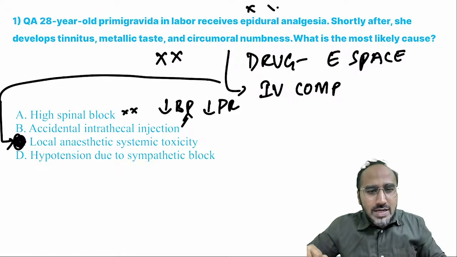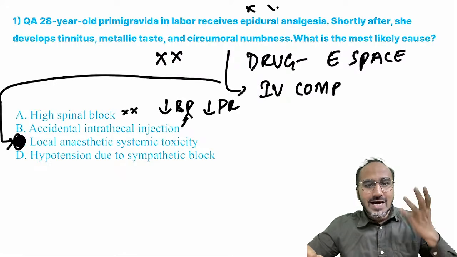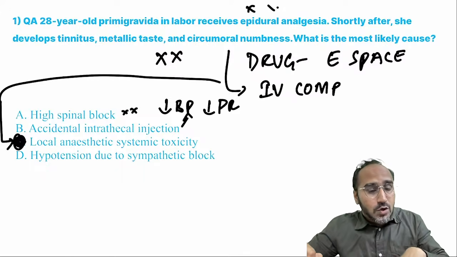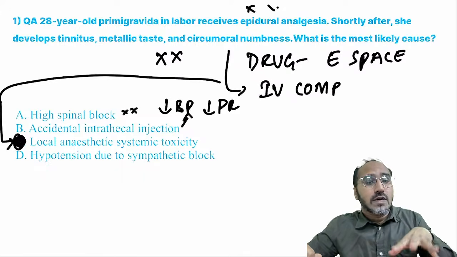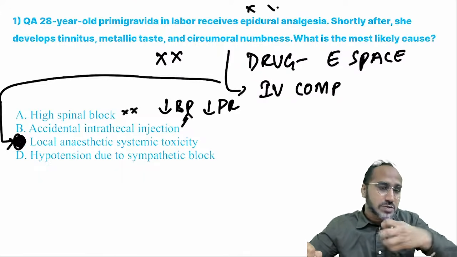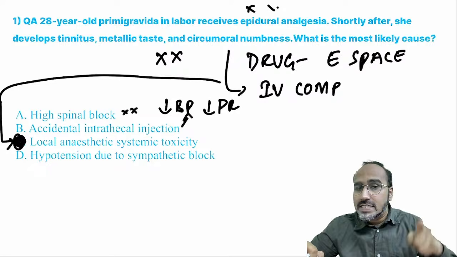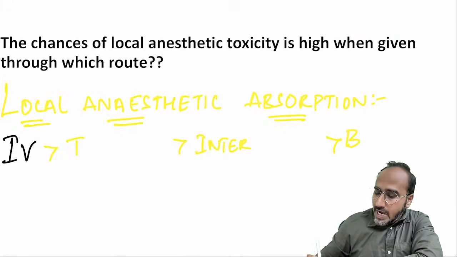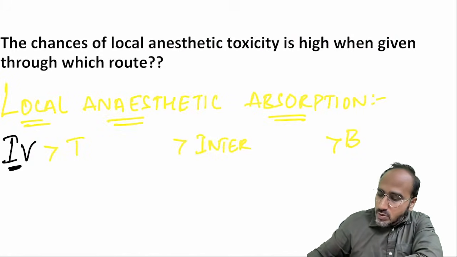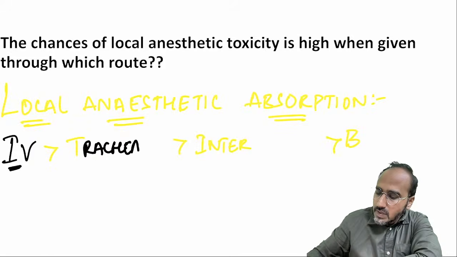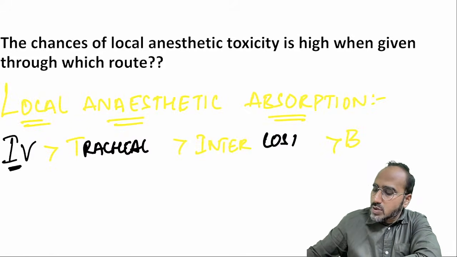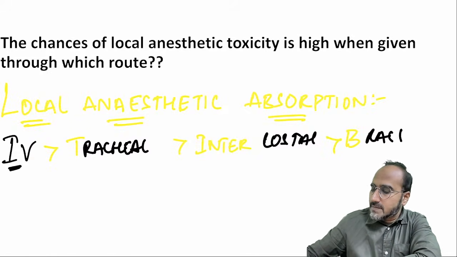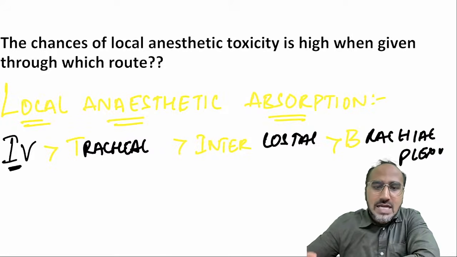So remember, guys, I told you that in this case the patient had landed up in local anesthetic systemic toxicity. But when you are giving local anesthetic drug, there are some sites where the chances of toxicity are very high. Why? Because the absorption rate of local anesthetic is high at those sites. What are those sites? Local anesthetic toxicity is high when it is given through the IV route, followed by tracheal route, followed by intercostal route, followed by brachial plexus. Okay? Why? Because here there is abundant blood supply, and if you give local anesthetic, then the chances of toxicity are high.